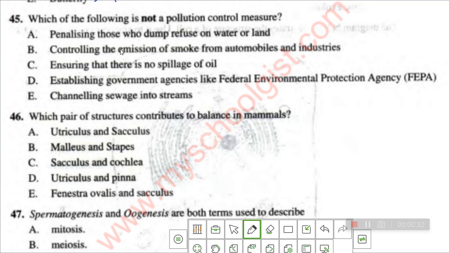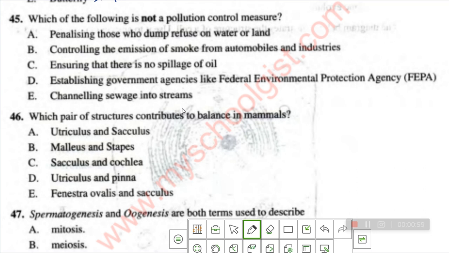Option B, controlling the emission of smoke from automobiles and industries. That's still a good measure. Option C, ensuring that there is no spillage of oil. That's also a good way. Option D, establishing government agencies like FEPA. So take note of this acronym, Federal Environmental Protection Agency, FEPA. So option E, channeling sewage into streams.